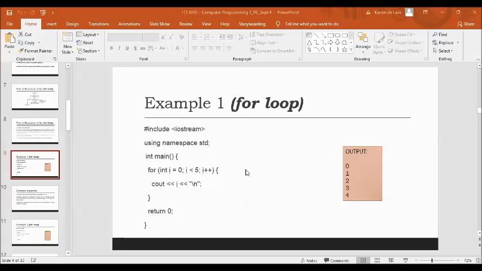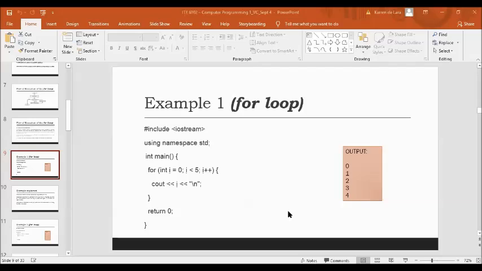In this particular part of the program, we use int as a data type, which represents a whole number. And then we have here a variable i, which is initialized to 0.